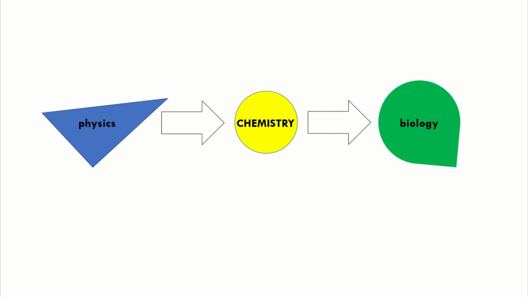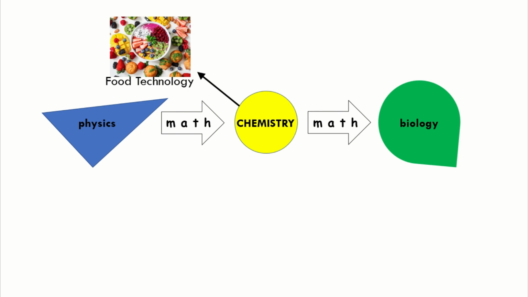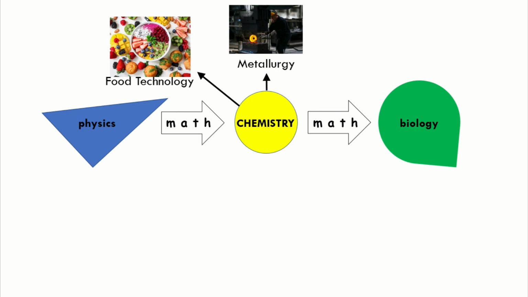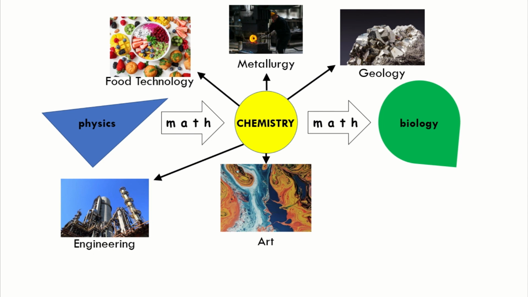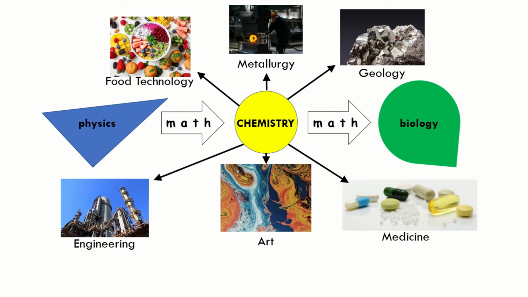The link among these three major branches of science is mathematics. And of course, we see that chemistry is also used in other disciplines such as food technology, metallurgy, geology, engineering, art, and medicine. Being in the middle of all these disciplines, chemistry is known to be the central science.